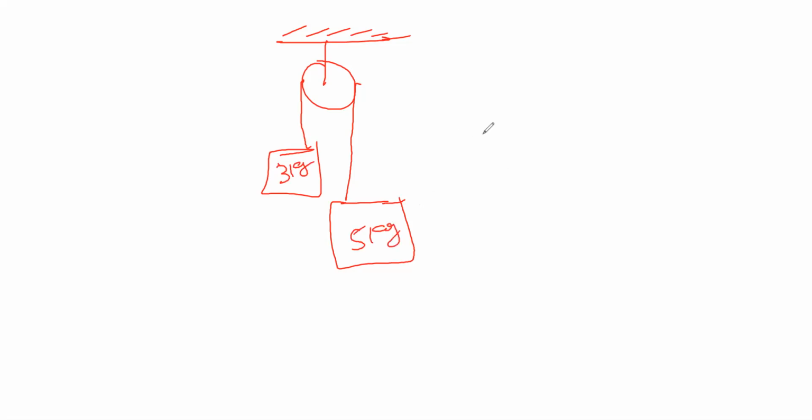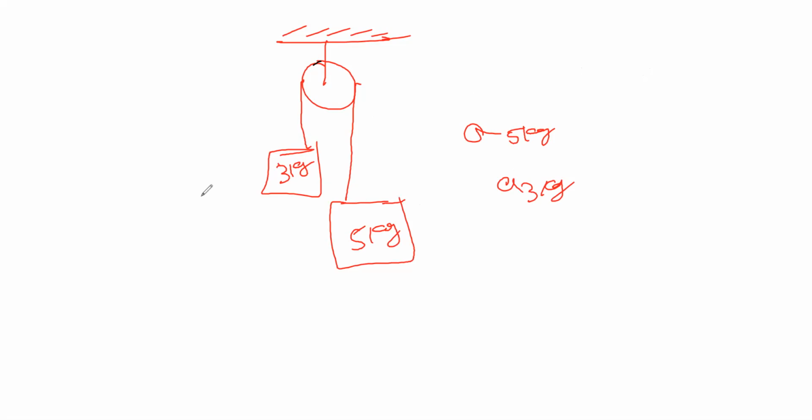We have to calculate what is the acceleration of the 5 kg block and what is the acceleration of the 3 kg block, and that's it. It's the same string, right? So what is the force applied? There is no external force over here.